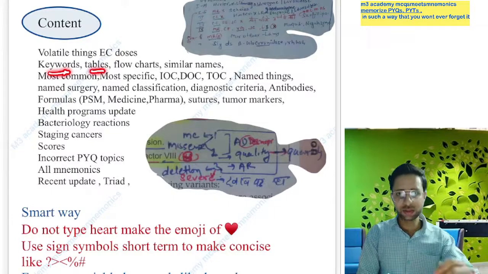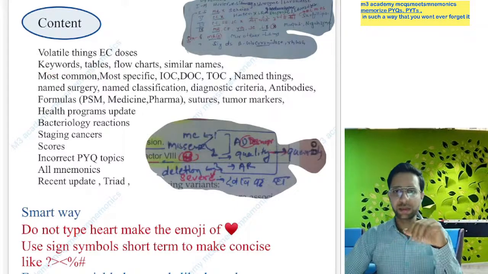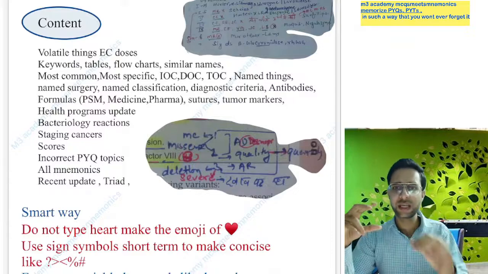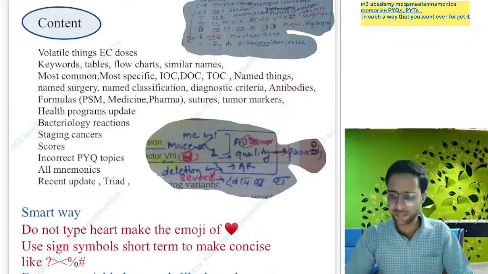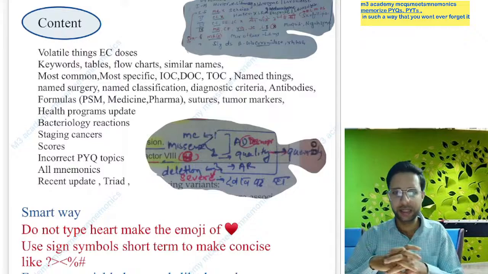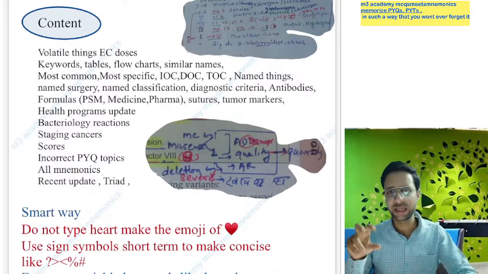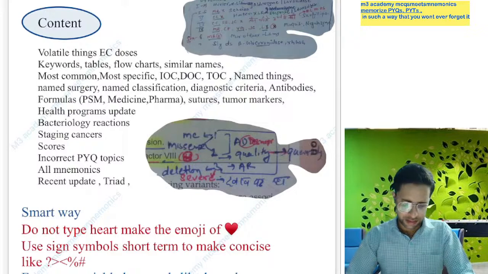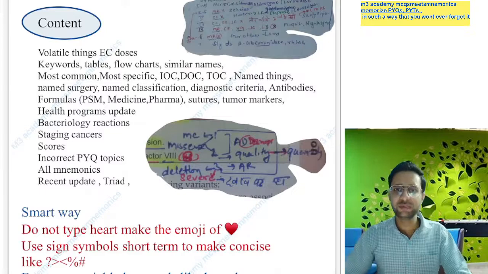All the tables you will add in your 28 notebook, but only add the lesser material of the table. If a table compares two things and one thing has fewer points, you should add only the fewer points, and the other you can easily tell about the topic. All the flow charts, all the management guidelines, we should add. Similar named terms, like we can say the